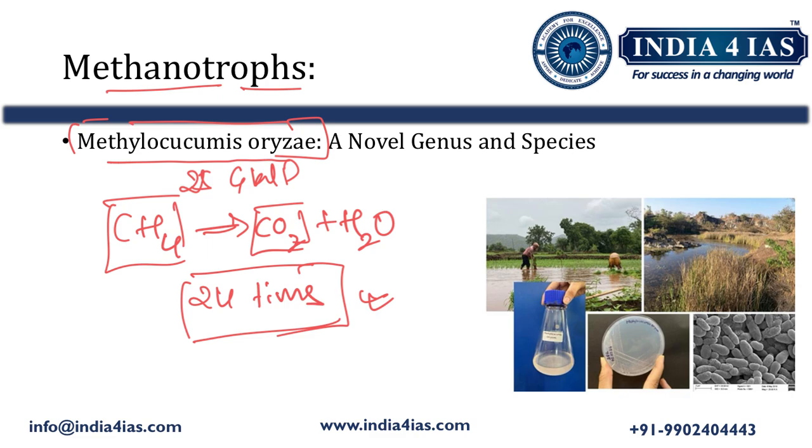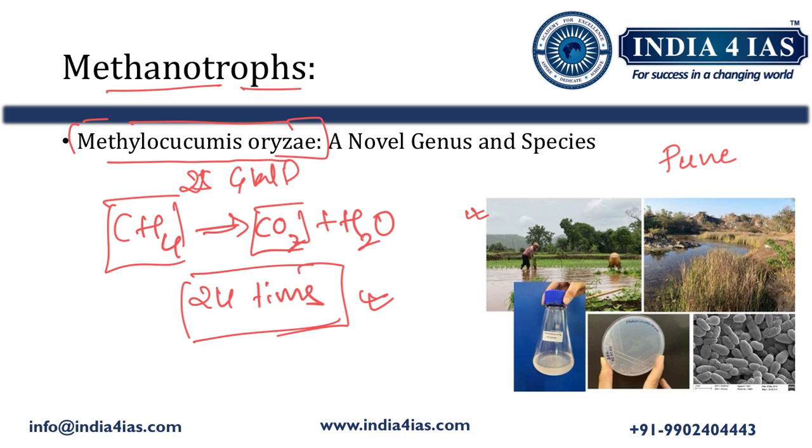This bacterium has been discovered in rice fields. Here we can see the rice and paddy fields, wetlands, and a stone quarry at Vetal Tekdi Hill in Pune. So it has been discovered in Pune, especially at three places: one is a rice field, another is wetlands, and another is the stone quarry at Tekdi Hill, Pune.